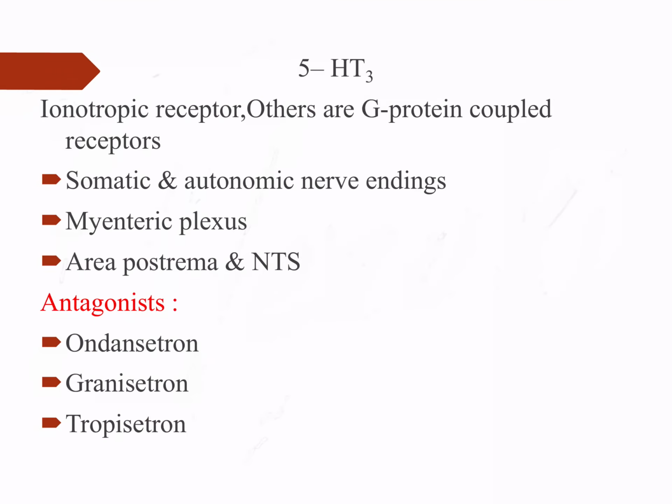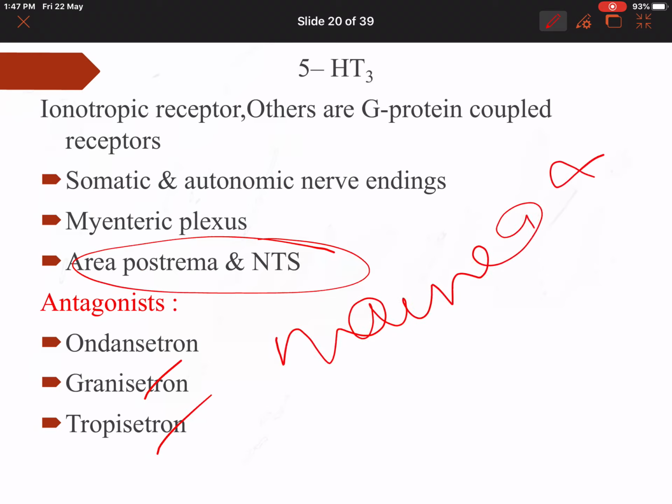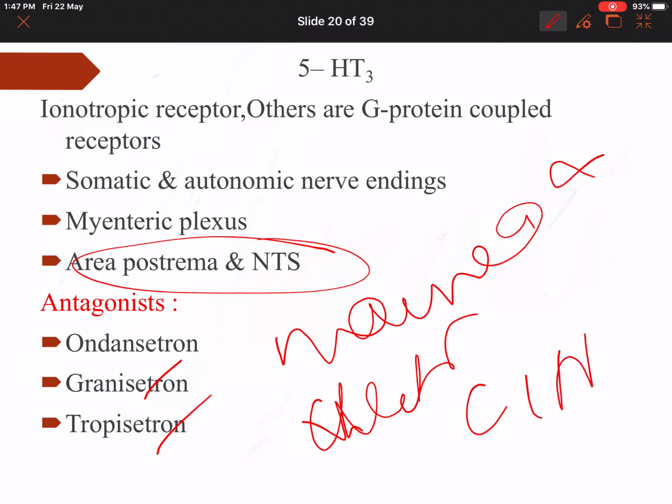Then we have the 5-HT3 antagonists, that is ondansetron, granisetron, palonosetron, tropisetron. These are acting in the area postrema and NTS. What are these useful for? These are used in nausea and vomiting, especially in cancer-induced nausea and vomiting.